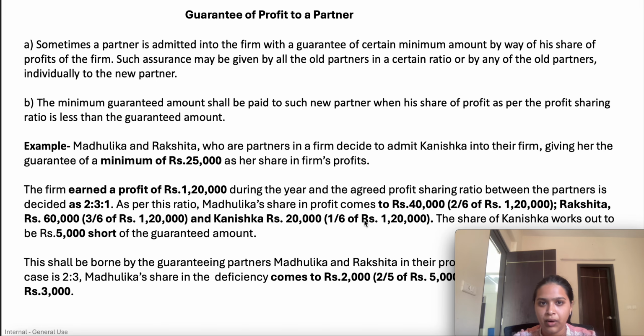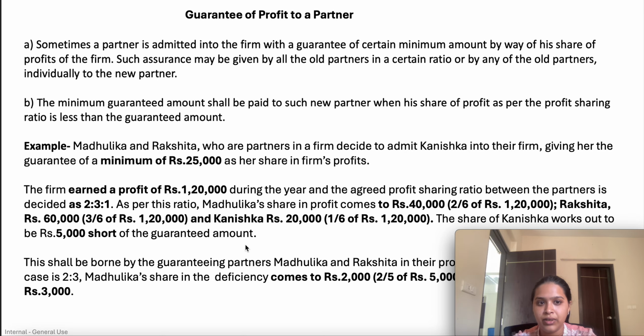Let's understand another point, guarantee of profit to a partner. Sometimes it might be possible that we have introduced a new partner in the firm by giving them a guarantee that they will be able to earn a minimum amount. But due to business operations, our profit is not sufficient, or they are not able to earn whatever we have agreed. So to satisfy them, the old partners in the firm have to give their profits to them.